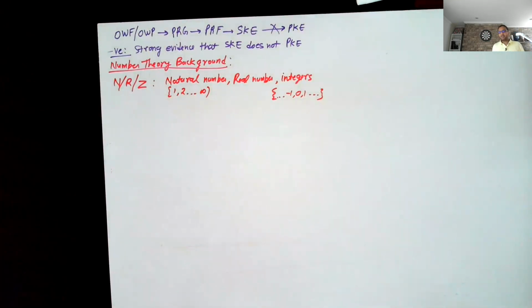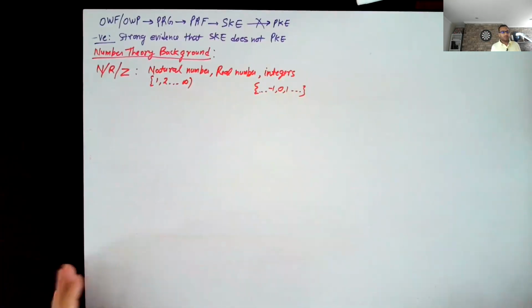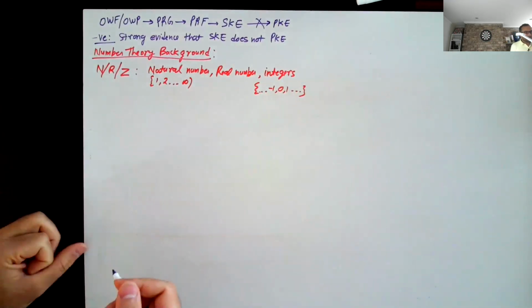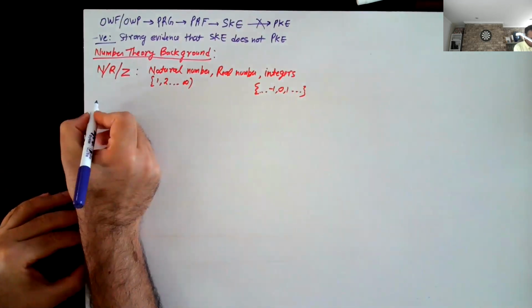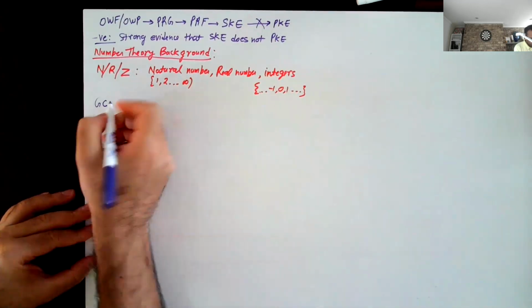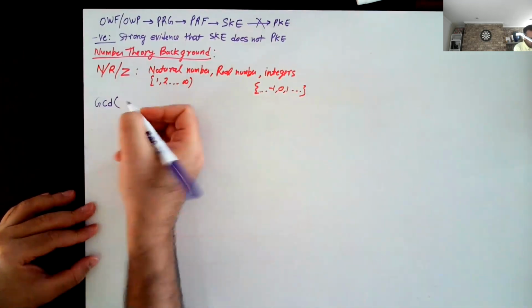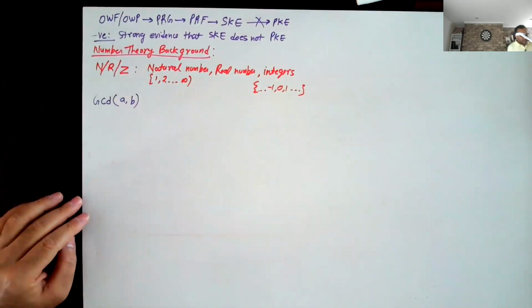So we will just study some very basic properties of numbers, just some math background for today. So what is the GCD of two numbers A and B?